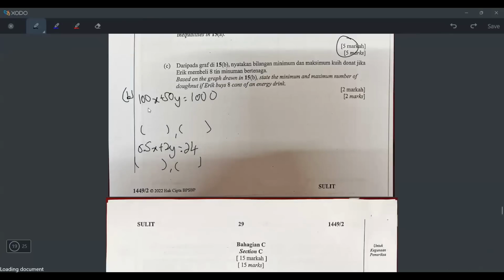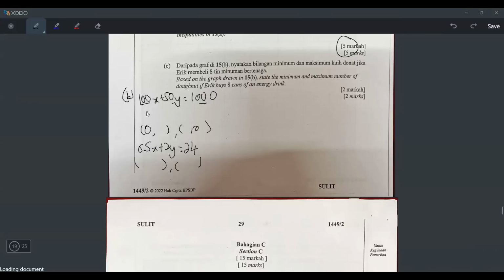Okay, how can I find the points here? I will substitute x equals 0 and y equals 0, right? But before that, take a look. All these values can be simplified. So I recommend you to simplify. Actually, if you don't simplify also can. But once you simplify, the points will become smaller and it will become easier. If the number is very big, the value here will be big also. So let's make it smaller.